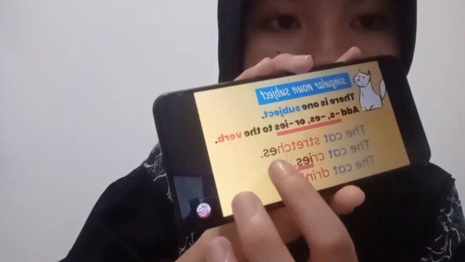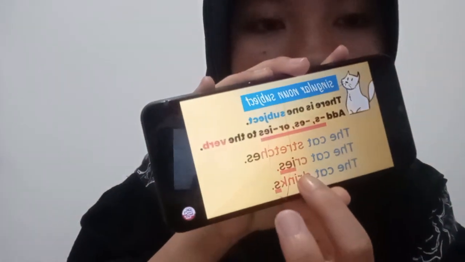The cat stretches. The cat cries. The cat drinks. For example, the cat stretches: we add es to the verb. Next is the cat cries: we add ies to the verb. And next is the cat drinks: we add s to the verb.